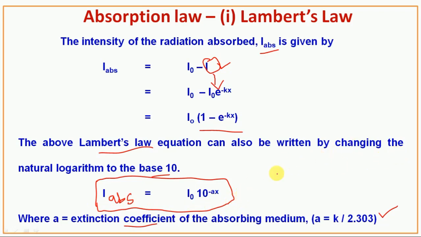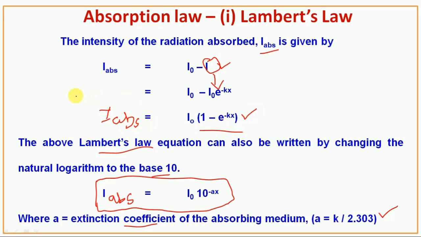That is changing the natural logarithm to base 10. The main equation is I absorbed equal to I0 (1 - e^(-kx)).